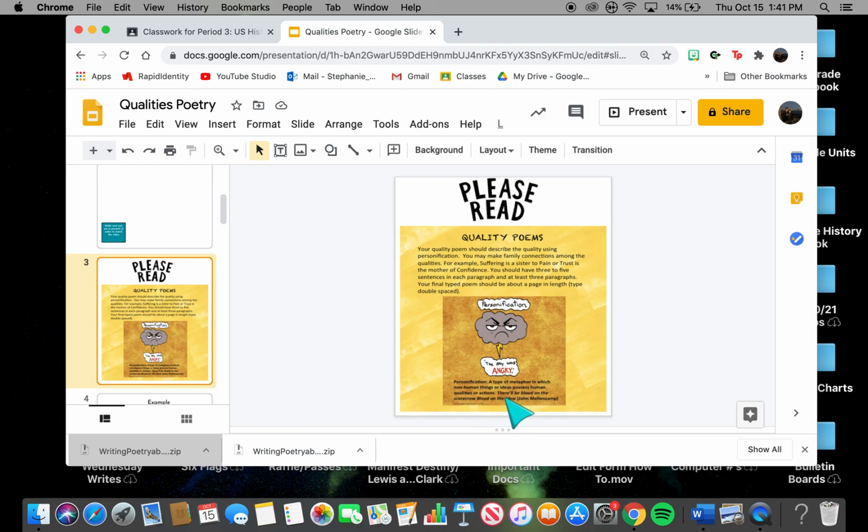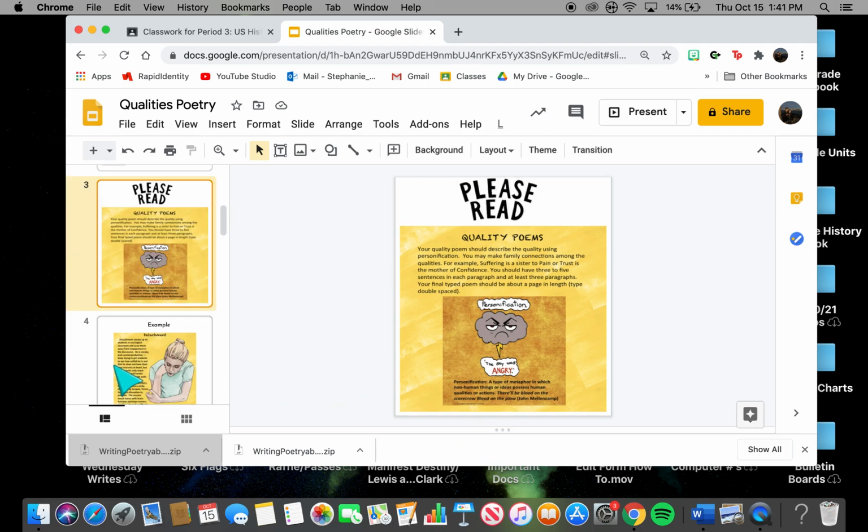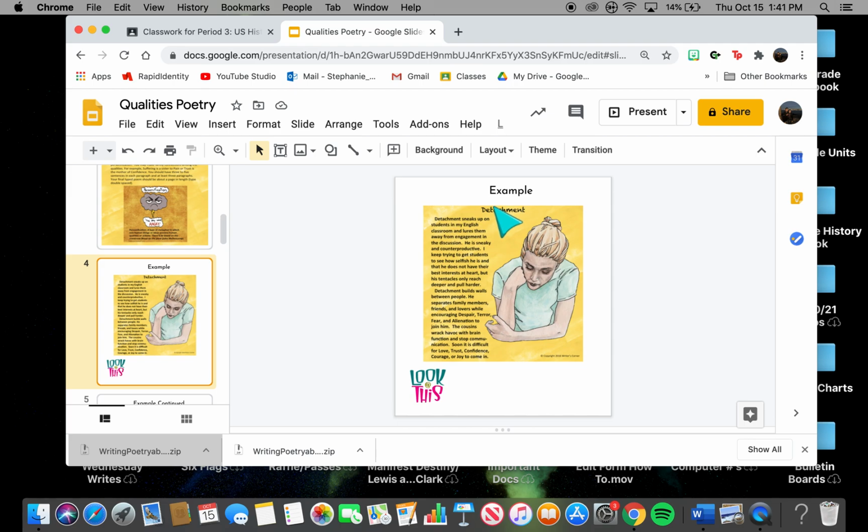There will be blood on the scarecrow, blood on the plow. This is from a song, and it's not saying that there's actually going to be blood on the scarecrow or on the plow. They're not actually going to be bleeding. It's just personification. You're taking human characteristics and giving them to items and objects. Now I'll give you an example of one poem. This one is pretty long. Yours does not have to be this long, but it gives you an idea of what it means with a quality poem.